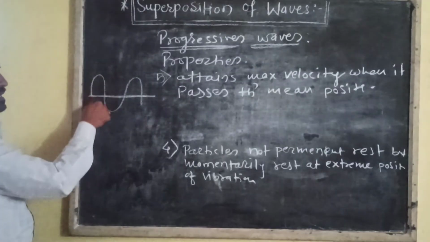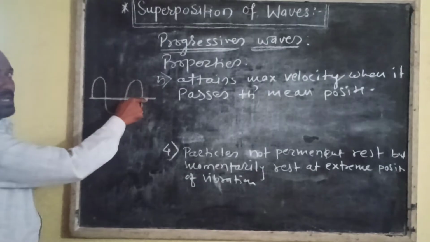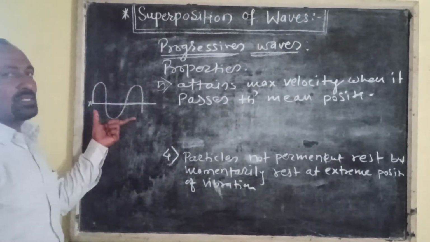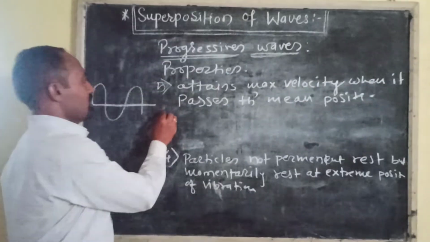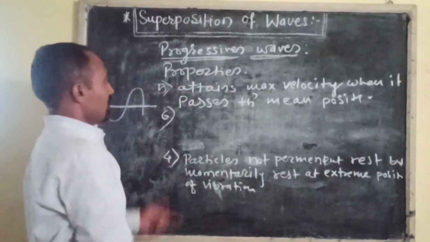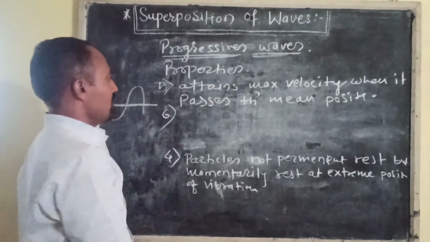Means when a disturbance travels through the medium, when the particle is at the mean position, its velocity is maximum. The next property is the energy.